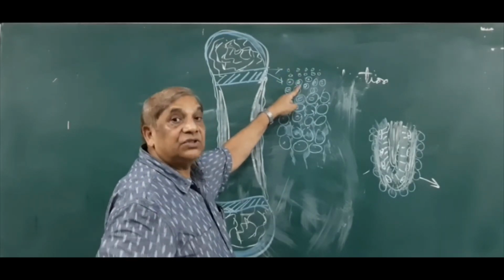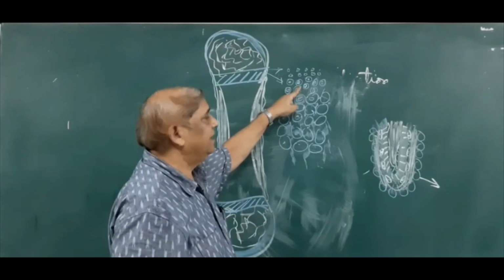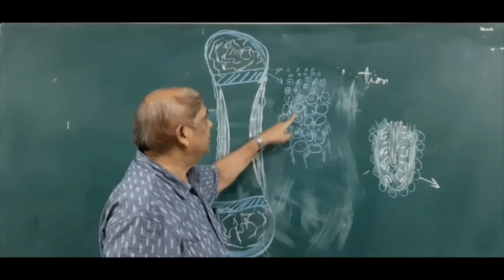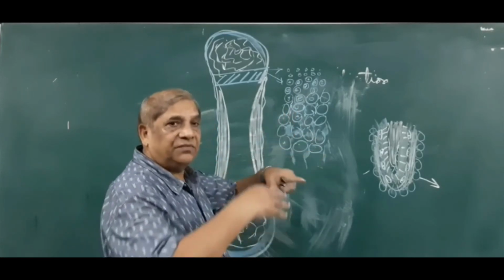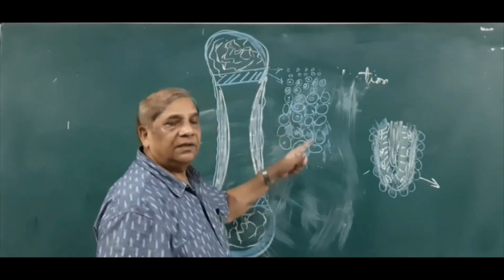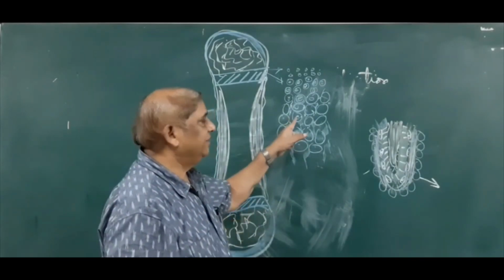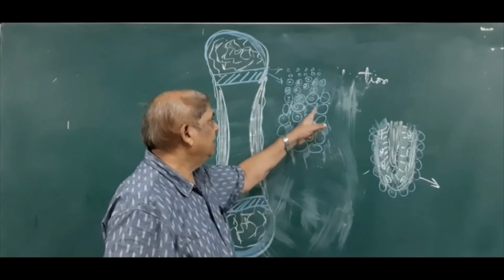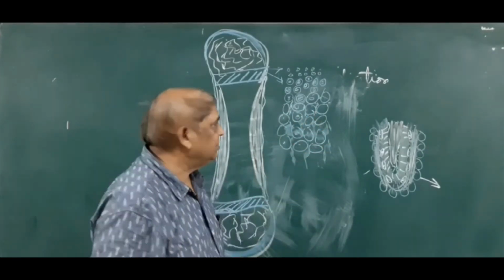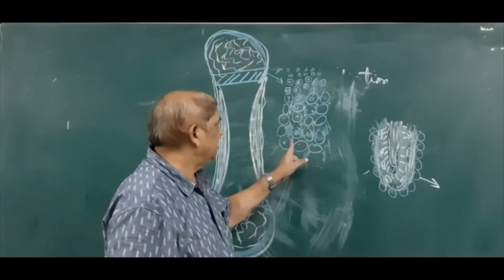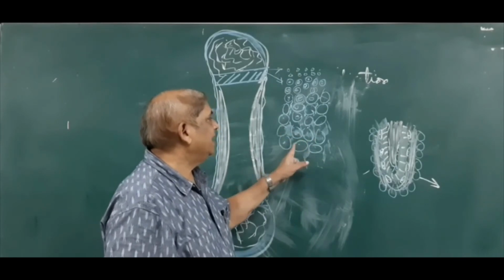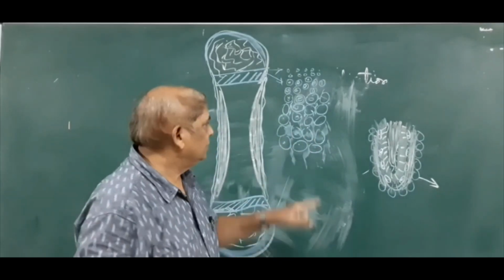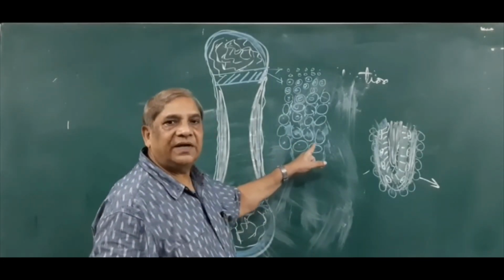Then where cells multiply and proliferate very rapidly is the zone of proliferation. And this is the zone of hypertrophy, where cells increase in size and start secreting the enzyme alkaline phosphatase, so that calcium is deposited in the intercellular matrix, and the cells present in the lacunae die. So this is the zone of calcified cartilage.